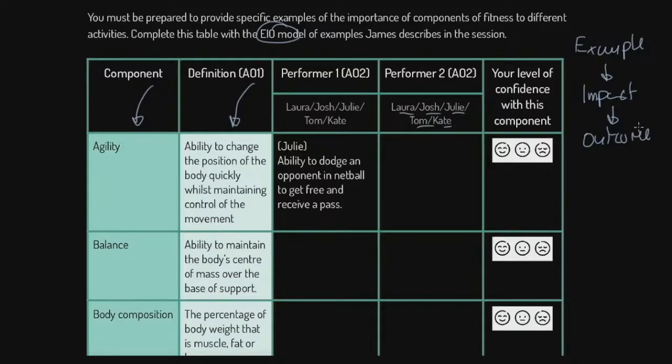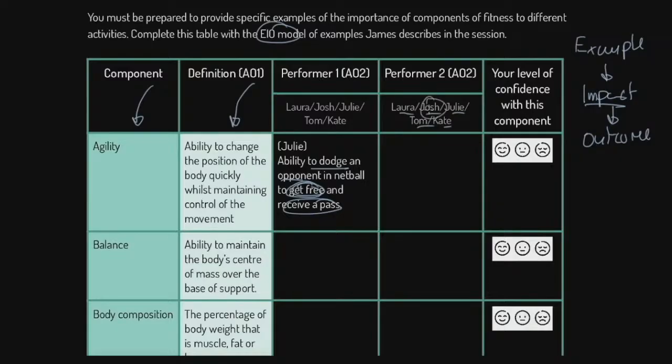So let's just look at Julie's. Julie had, for agility, the ability to dodge an opponent in netball to get free, so there's the example, dodge an opponent. The impact is getting free, and the outcome is she receives the pass. Can you see how I've taken that particular one and I've said, right, this is why it's relevant? Now let's do a really hard one. Let's do agility for Josh.